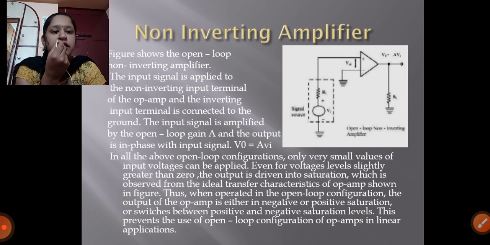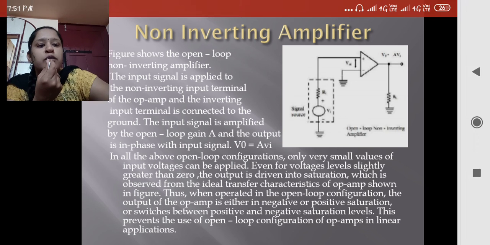Even for voltage levels slightly greater than 0, the output is driven into saturation, which is observed from the ideal transfer characteristics of an operational amplifier shown in the figure. Thus, when operated in open loop configuration, the output of the op amp is either in negative or positive saturation. The switching between the positive and negative saturation levels prevents the use of the open loop configuration of the op amp in linear applications.